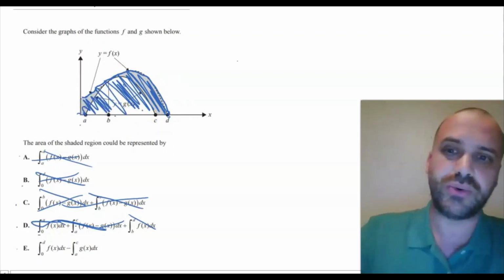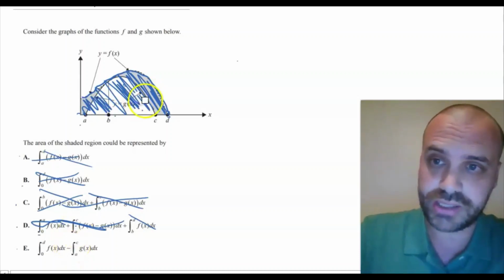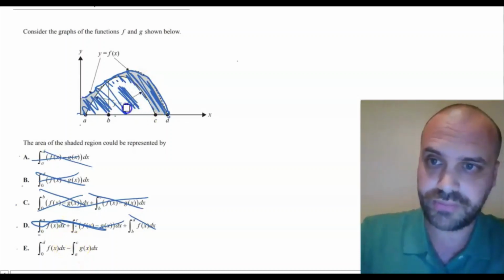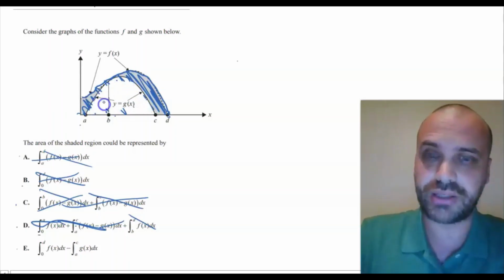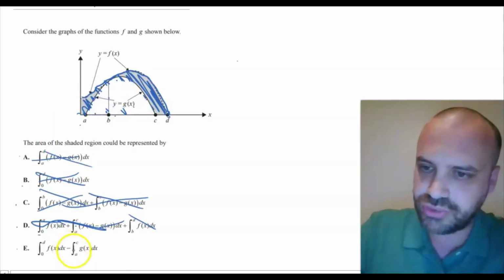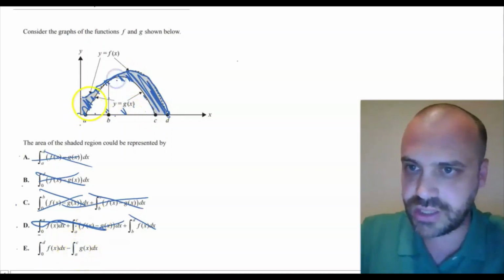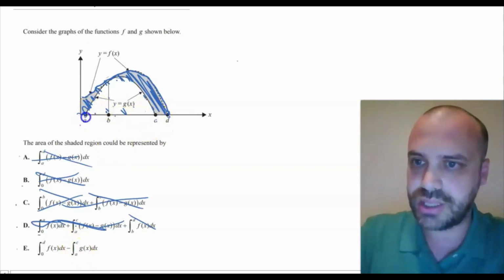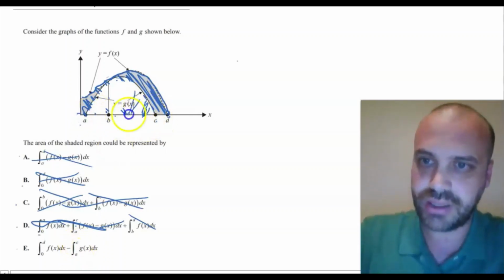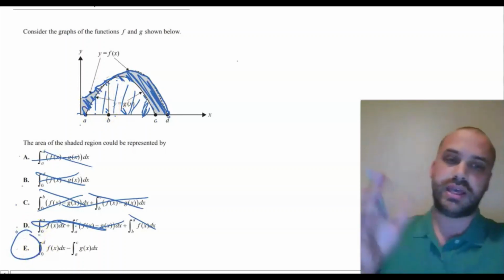If I find all of this and subtract the white stuff, then I have definitely found that shaded area. Let's see if I've done it. Subtracting g of x, which is this curve here, between C and A. Yes, that's that bit there. Boom, boom, boom. Excellent, the answer is E.